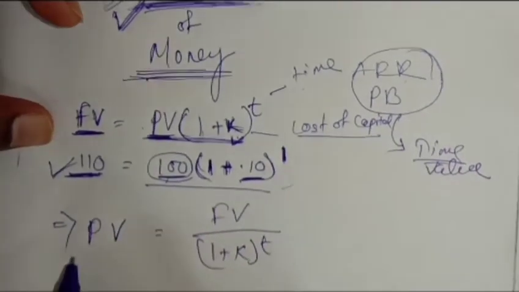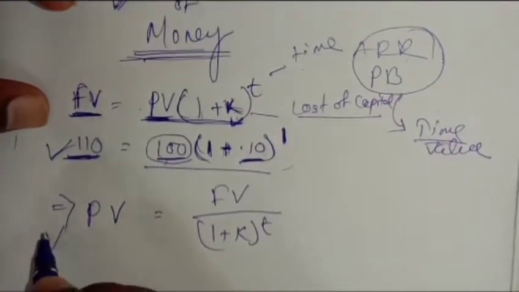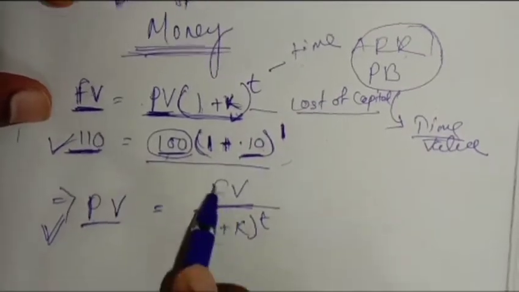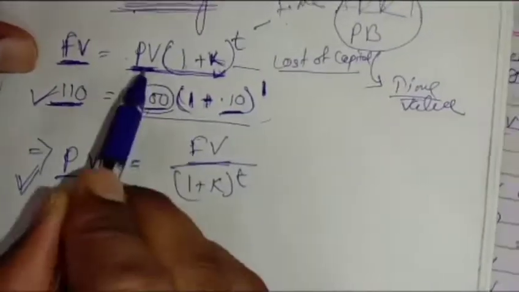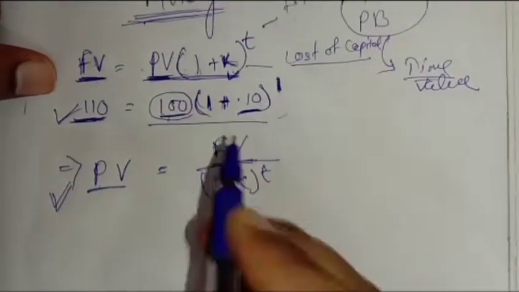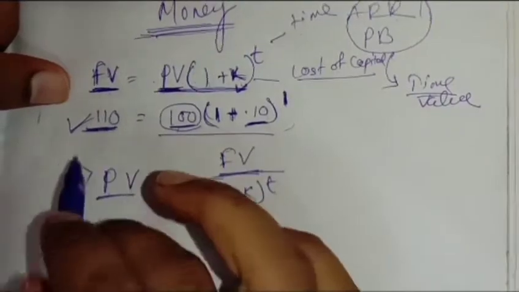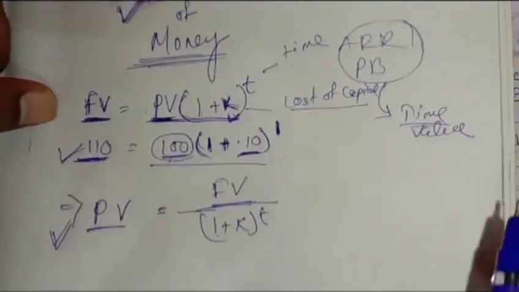Likewise, you can calculate the present value from the future value. Present value is equal to future value divided by (1 plus k) to the power t. Are you getting it? In this way we are calculating the time value of money. So what is NPV? Let us see here.